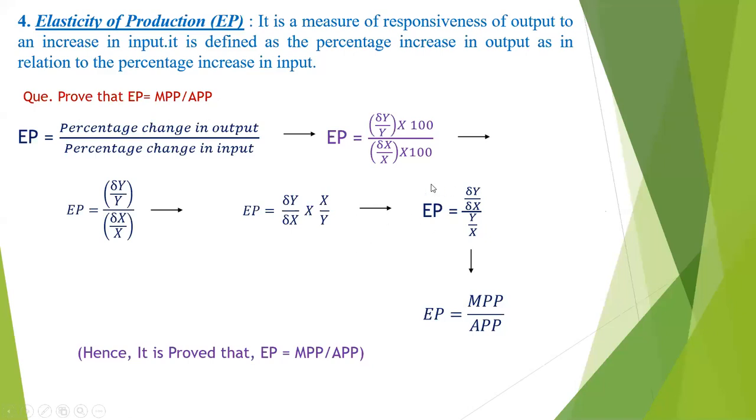Then after that, EP is equal to, इथं जर मल्टिप्लिकेशनच्या ठिकाणी आपण जर डिवायडेशन वापरलं, so change in y divided by change in x whole divided by y divided by x. So this change in y divided by change in x is called the MPP, and y divided by x is called the APP. So hence it is proved that EP is equal to MPP divided by APP.